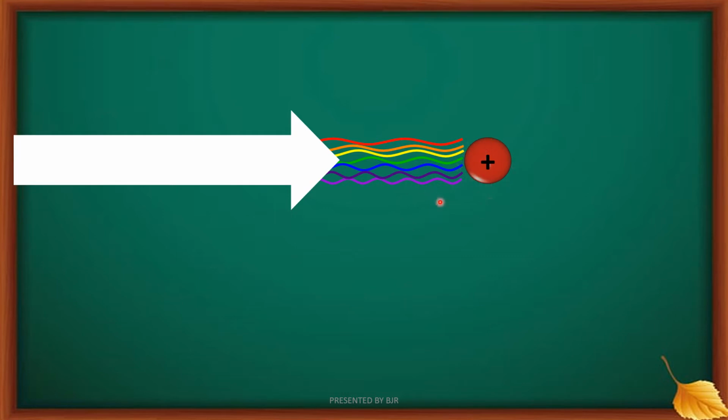Of these colors, this atom will respond only to the color whose wavelength is almost equivalent to its size. Here the wavelength of blue color light is almost equivalent to the size of the atom. Then this atom will absorb only blue color light and re-emit only blue color light. That means blue color light is scattered.